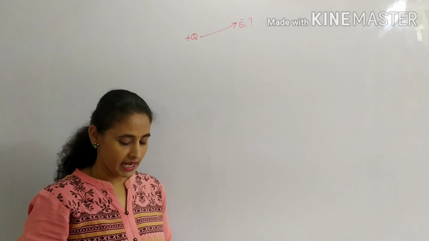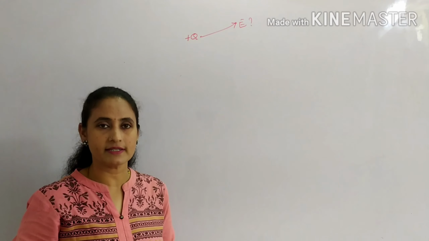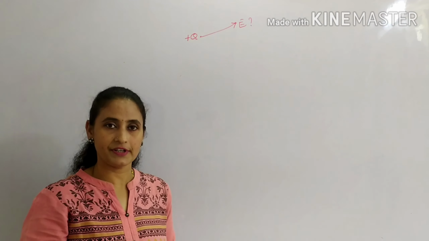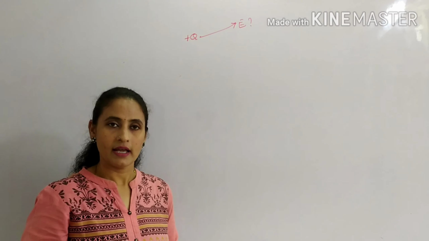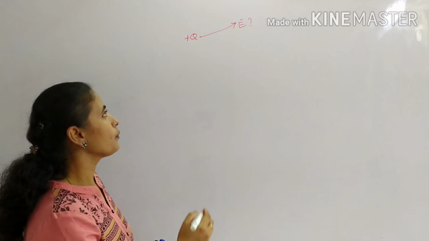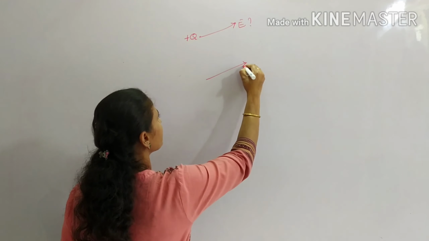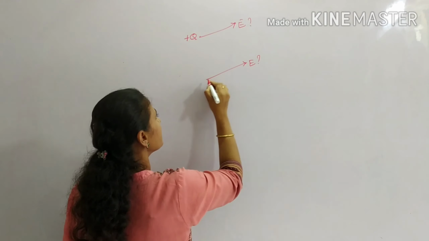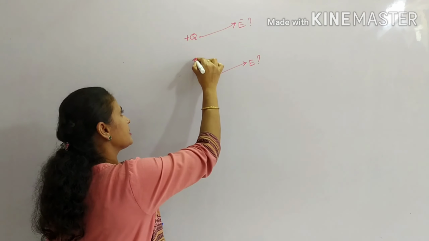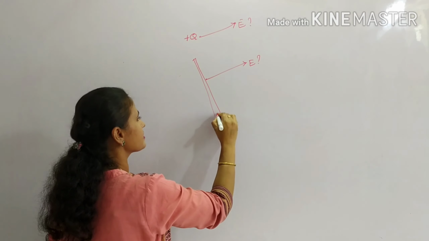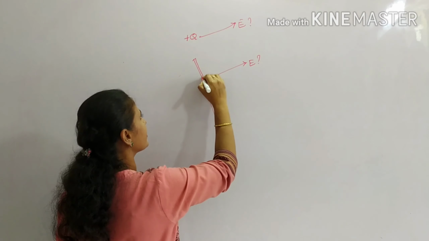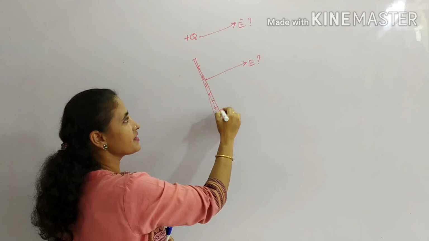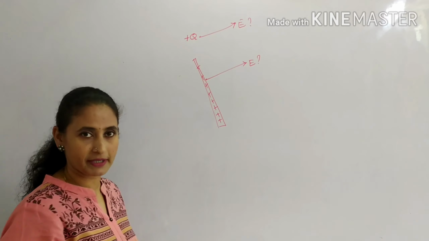At the same time, we have seen the different types of charge distributions like line charge, surface charge and volume charge. Now in this lecture, we will see what the electric field is at one particular point due to a line charge. If there is a line charge, this line is accumulated with all the charges. So because of the line charge, what is the electric field at one particular place?